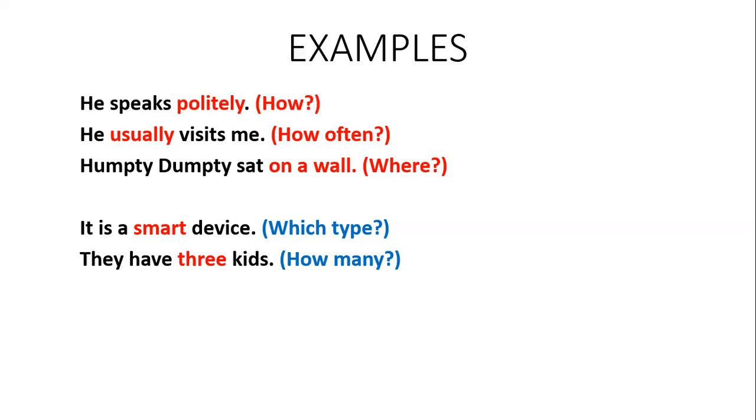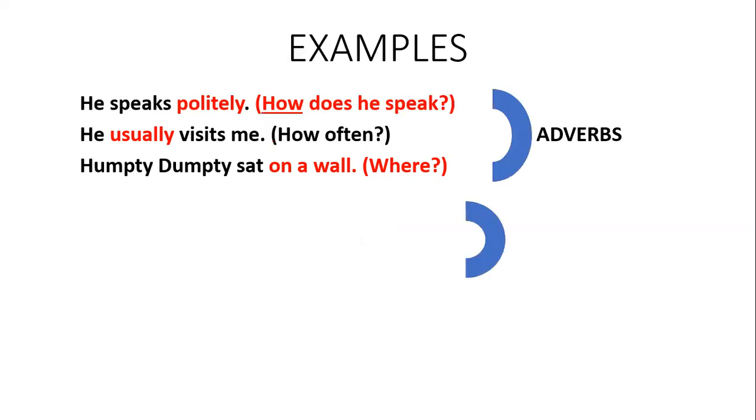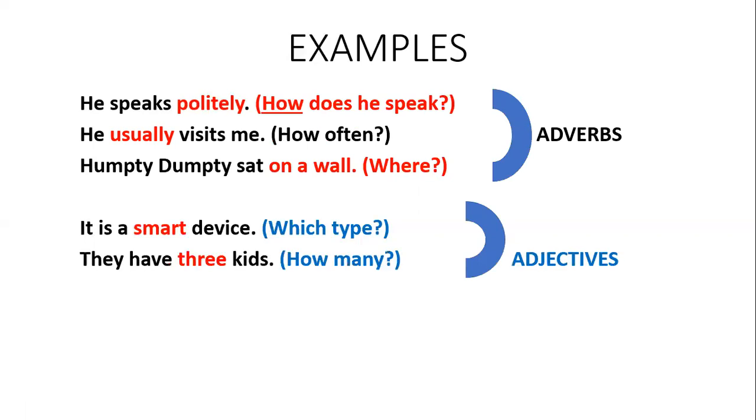So in the first 3 examples, how often, where, these are basically adverbs. And if I talk about it is a smart device and they have 3 kids, the last 2 sentences are examples of adjectives, as these are giving you the answers of which type and how many.